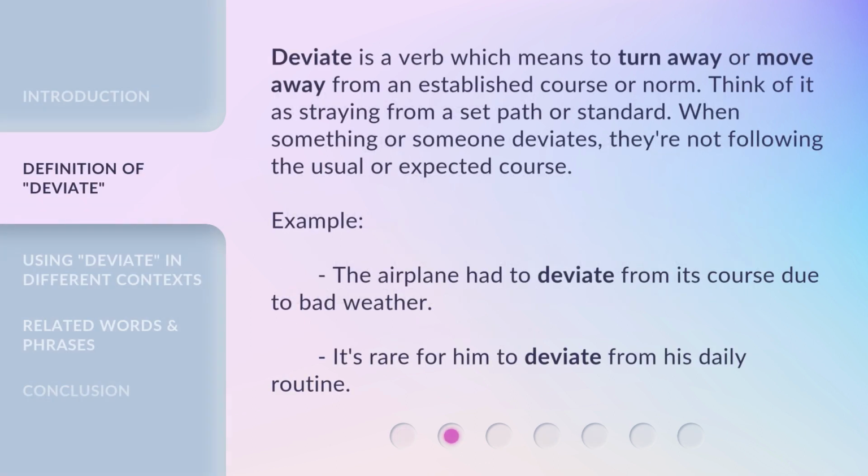Deviate is a verb which means to turn away or move away from an established course or norm. Think of it as straying from a set path or standard. When something or someone deviates, they're not following the usual or expected course. Example: the airplane had to deviate from its course due to bad weather. It's rare for him to deviate from his daily routine.